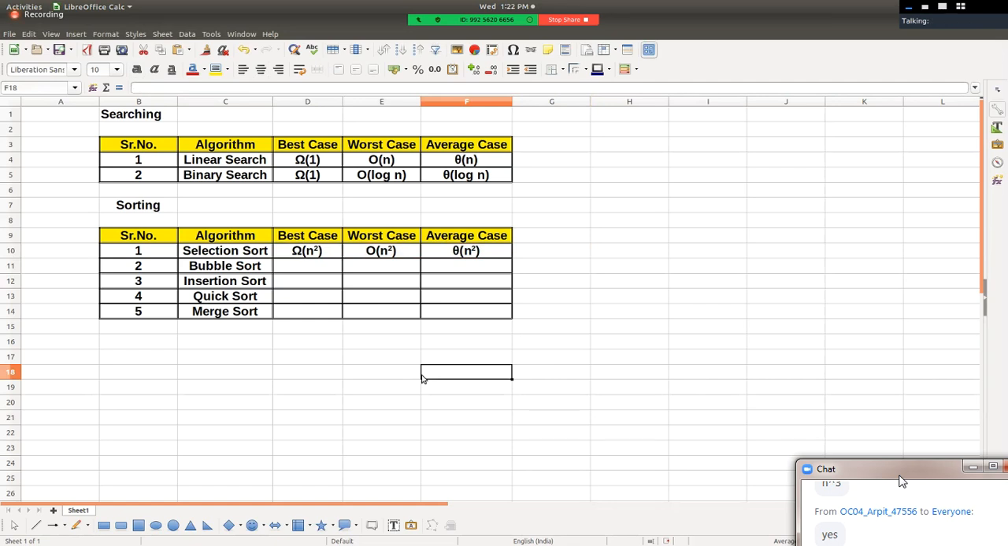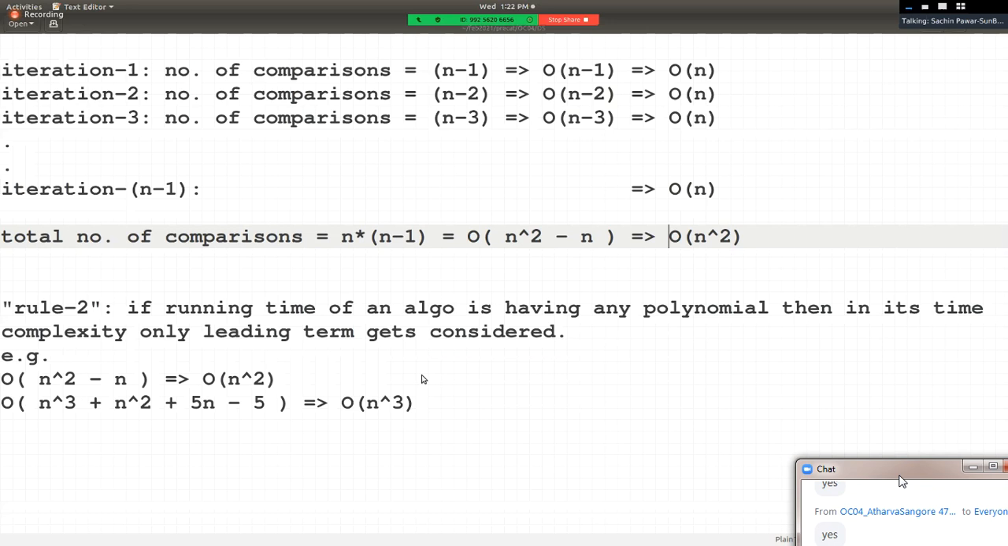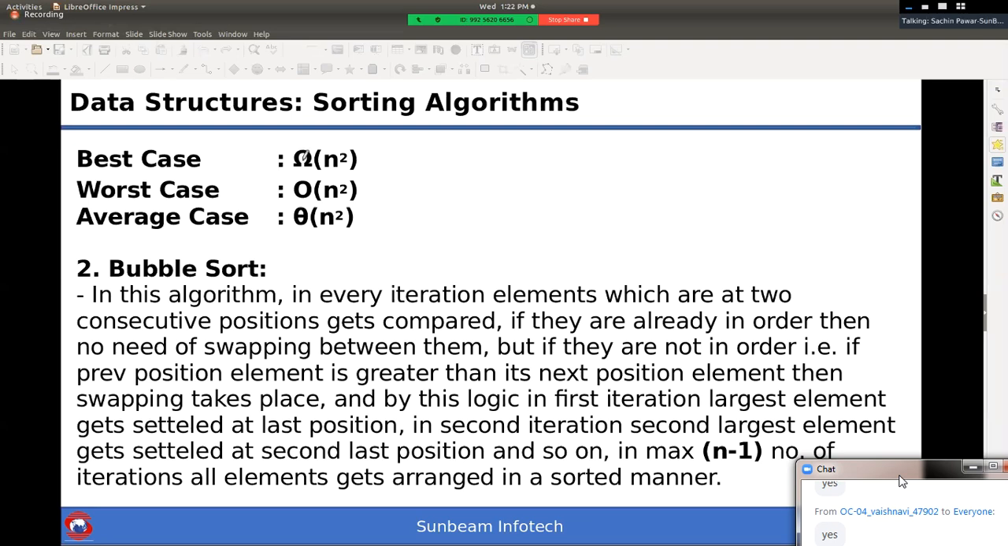Did you understand selection sort? So sir, the best case time complexity of selection sort is big omega of n square, the worst case is big O of n square, and the average case is big theta of n square. So what about magnitude? N square, n square, n square. It means the magnitudes of time complexities in all cases are the same in selection sort. Is that fine?